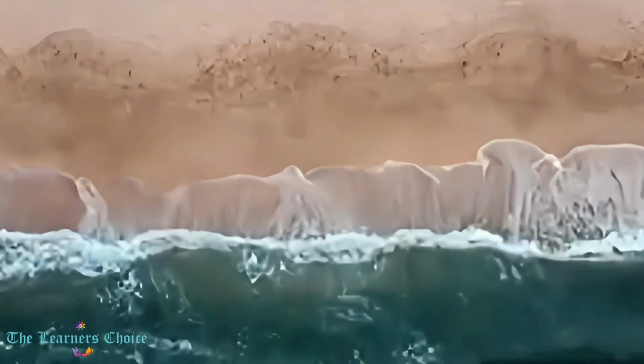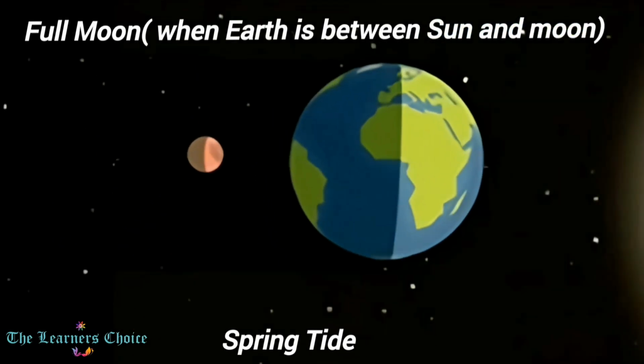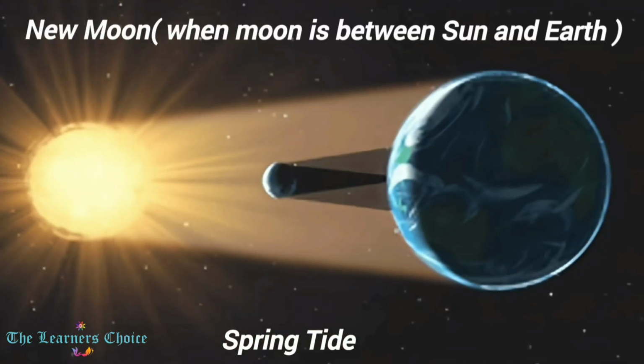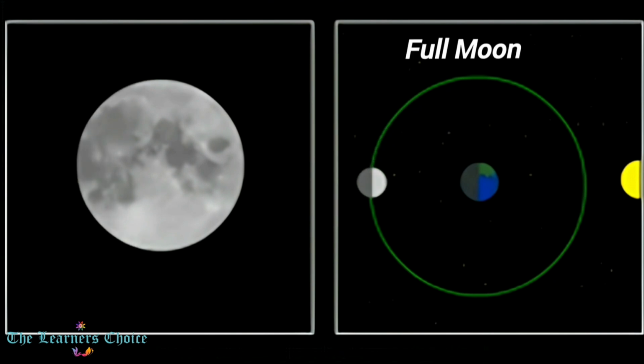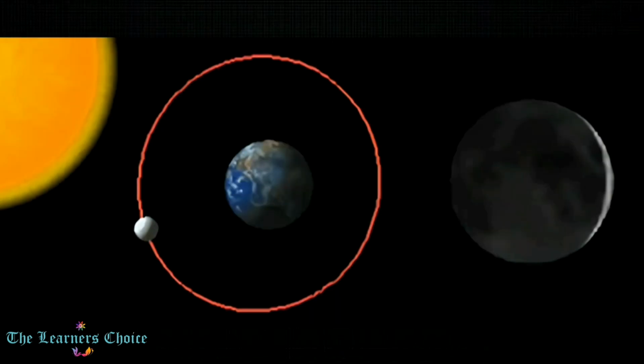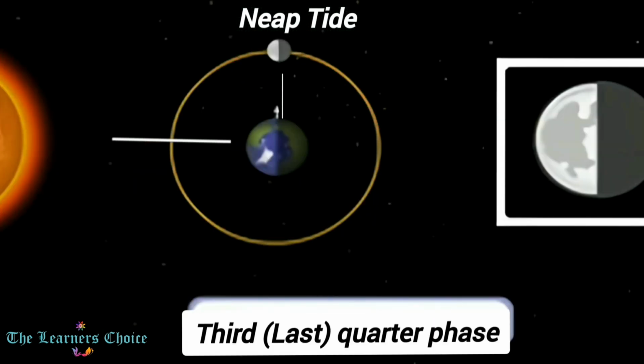It would be interesting to know that without being anywhere near the water, we can tell when a spring or neap tide is happening, as spring tides always happen when the moon is at full or new phase, which is when the sun, moon, and earth are in alignment. Neap tides occur around the first and last quarter phase of the moon, when the moon's orbit around the earth brings it perpendicular to the sun.